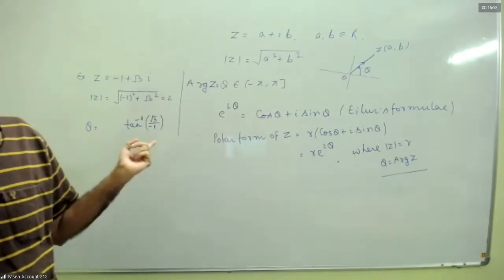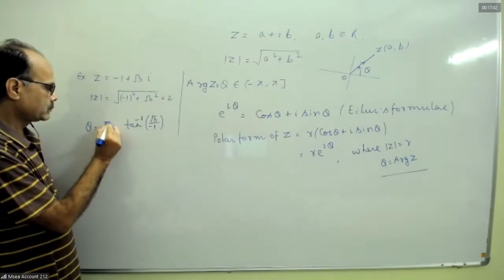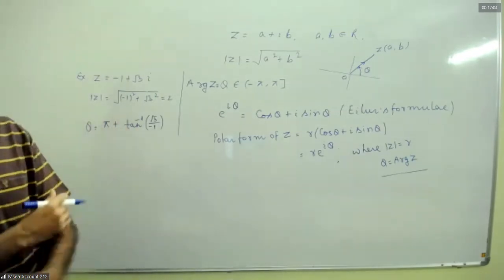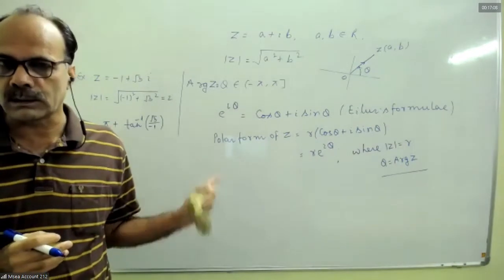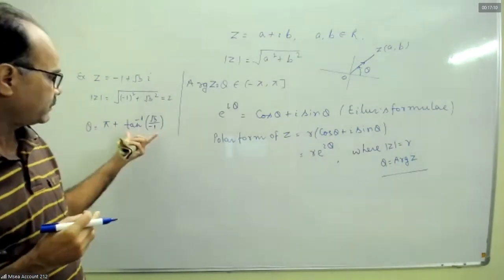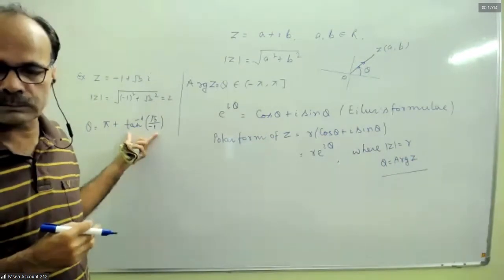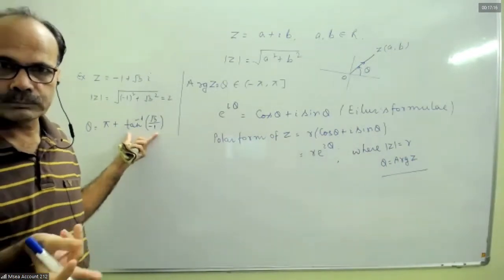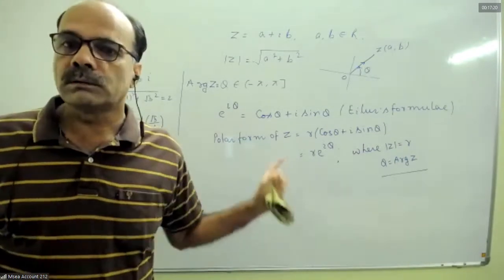We have to add pi. The complex number will be in the second quadrant, and this angle will give us a value in the range of minus pi by 2 to 0. We have to add pi. I told you the reason clearly.